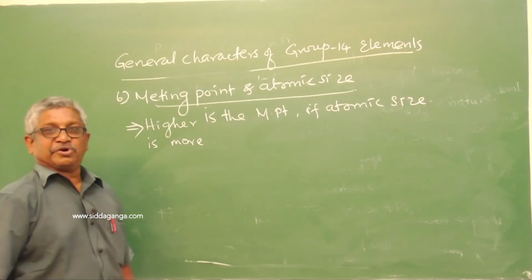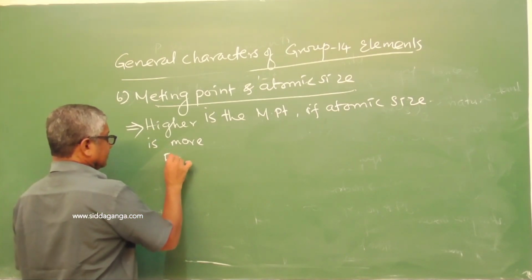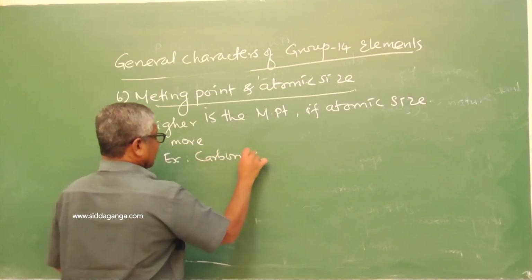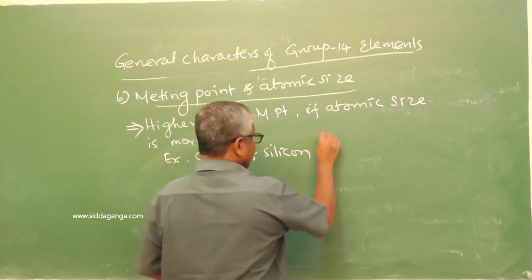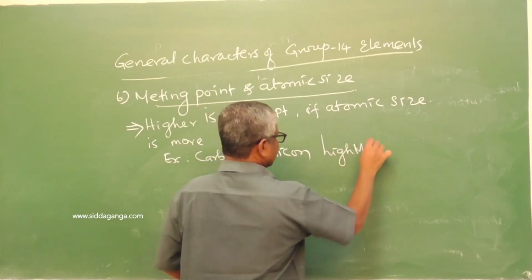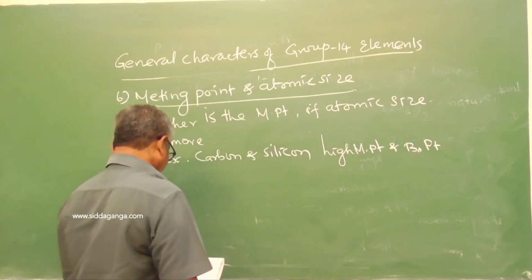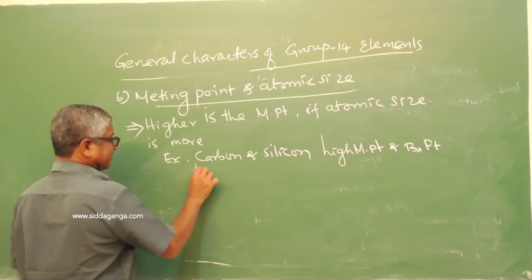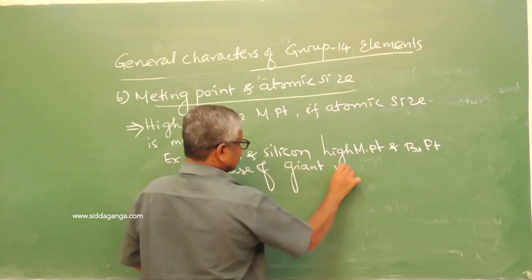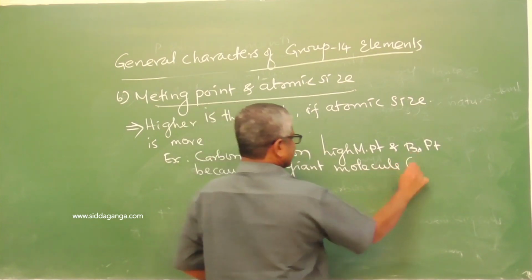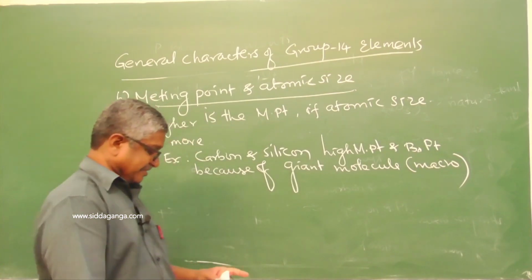Examples: carbon and silicon have high melting point and high boiling point because of giant molecules, or macromolecules.